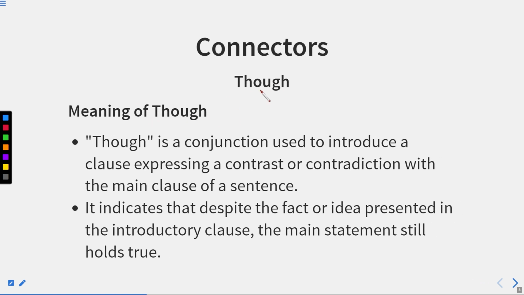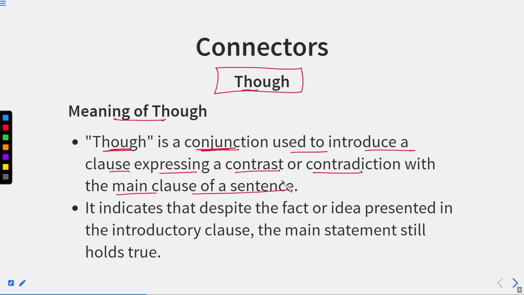So first of all, we are going to discuss though as the contradictory conjunction. Meaning of though: though is the conjunction used to introduce a clause expressing a contrast or contradiction with the main clause of a sentence. It means if there is a sentence in which the word though has been used, the clause containing though, or the other statement, will show the contradiction.